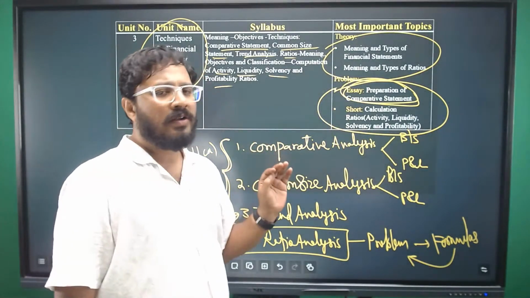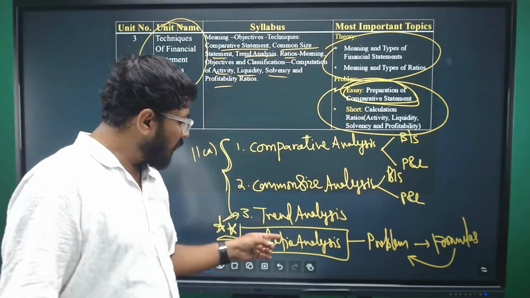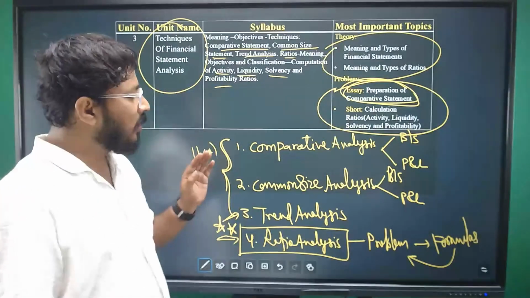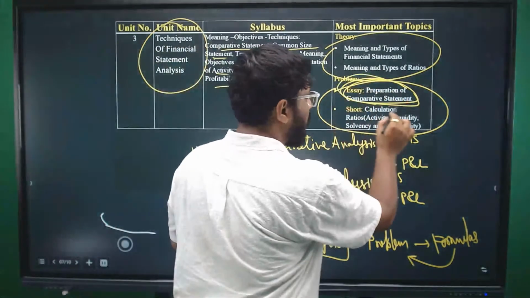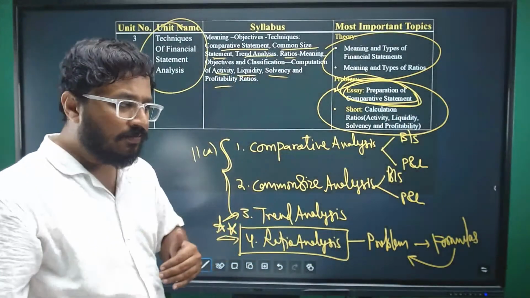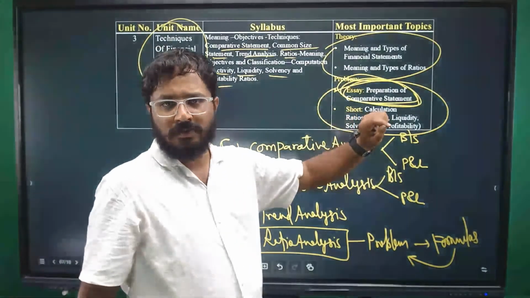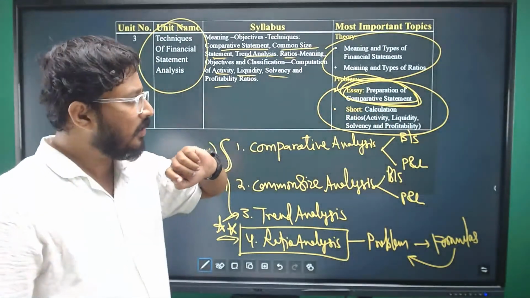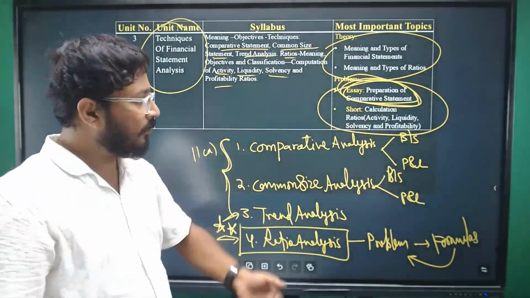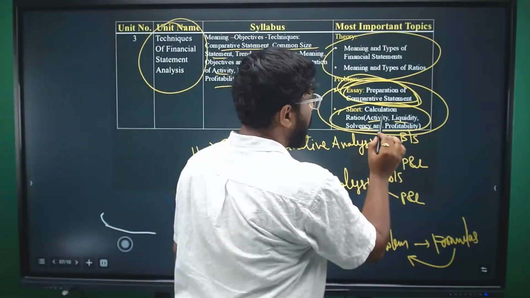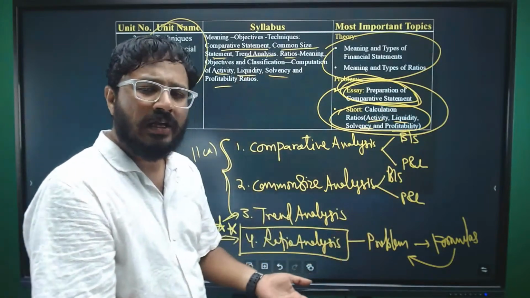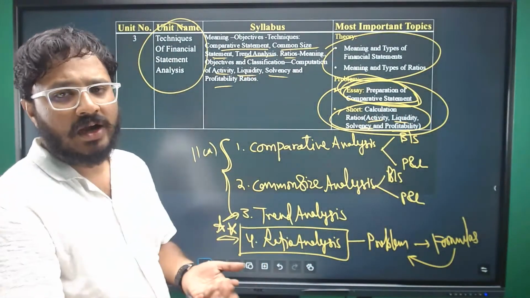Very easy to prepare. It is a little time taking than the ratio analysis questions, but it is based on format, right? So problems are there, we have already discussed. Okay, so solve those based on the explanation which I have provided. Very easy to score 12 marks here. And then you have calculations based on activity, liquidity, and solvency and profitability. Any type of ratios can be asked.